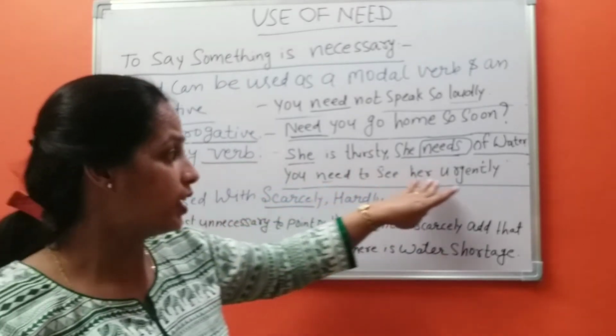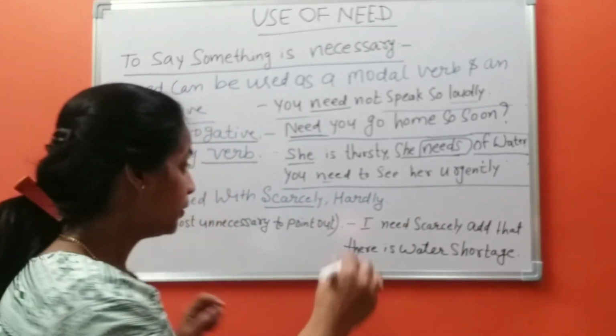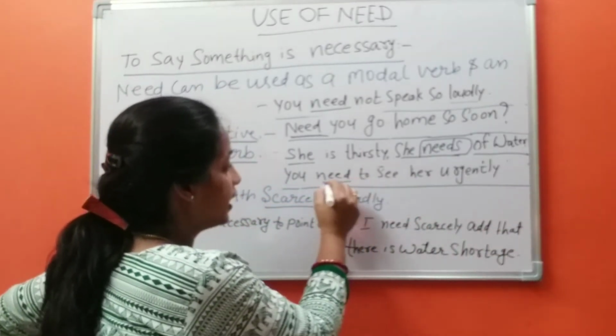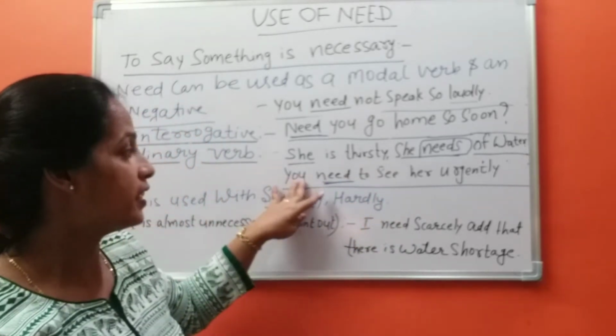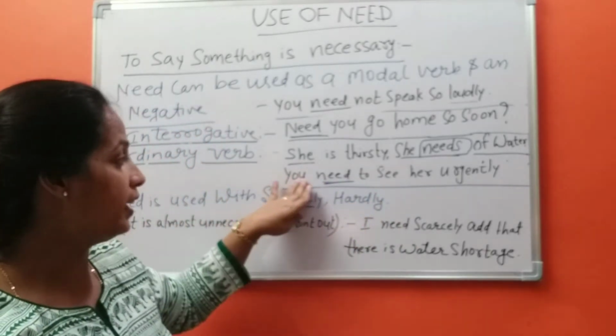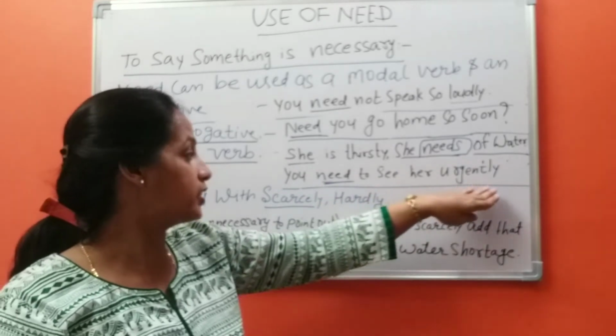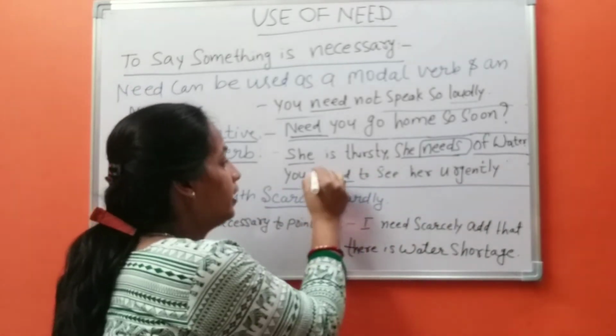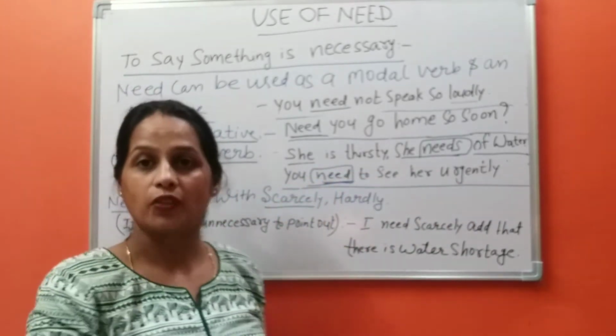You need to see her urgently. In this sentence, which is an affirmative sentence, you need to see her urgently. Need is working as an ordinary verb.